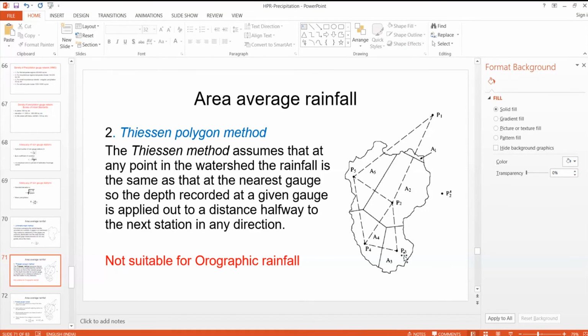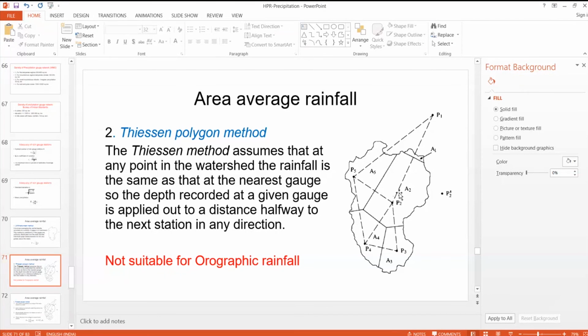So between two rain gauge stations, at any location the rainfall is the same as the nearest gauge.